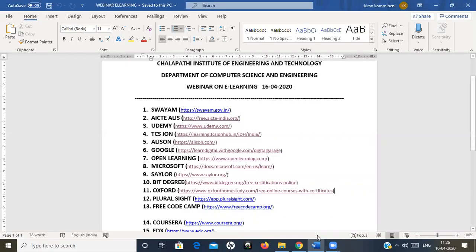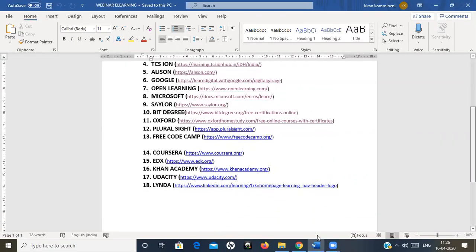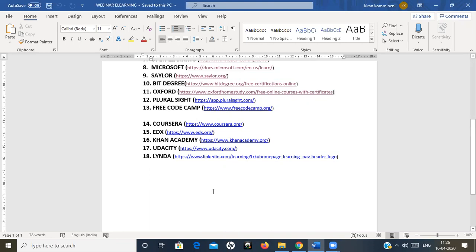And other websites are also there. See here, Coursera is there, edX is there, Khan Academy is there, Udacity is there, Lynda, actually now LinkedIn has taken it over. These are the courses which are there, but the main thing is that, unlike Khan Academy, the rest of the courses won't give you free courses.